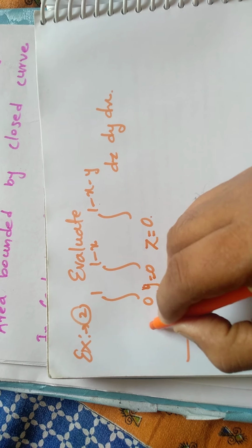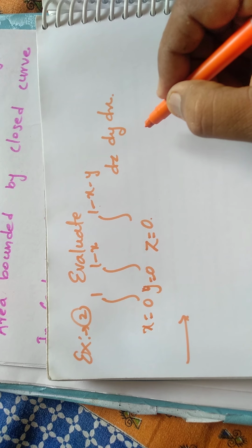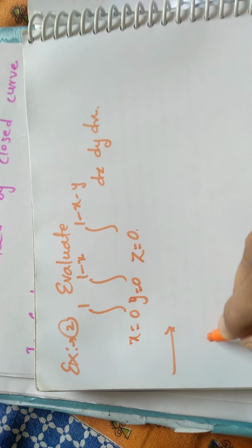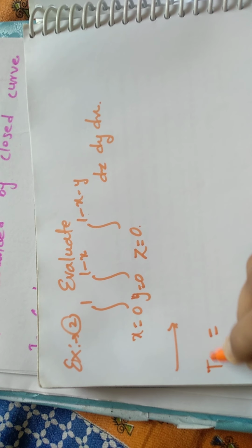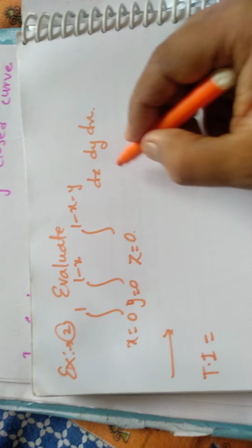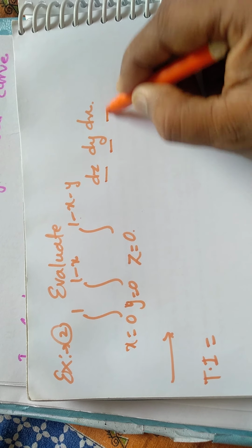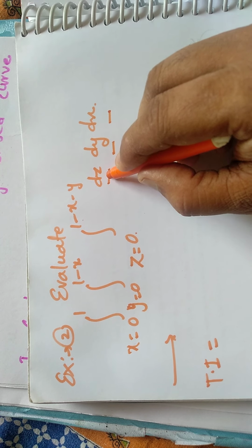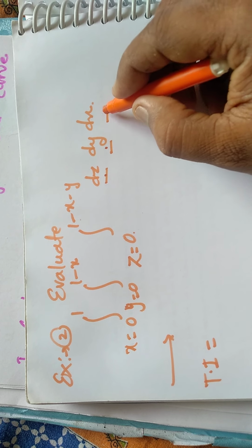And there is only one variable left, so this is the limit of x. So in this case, the order of integration is with respect to z first, then y, and then x. Here it should be written as dz, dy, dx. That means you should integrate with respect to z first, then y, and then x.